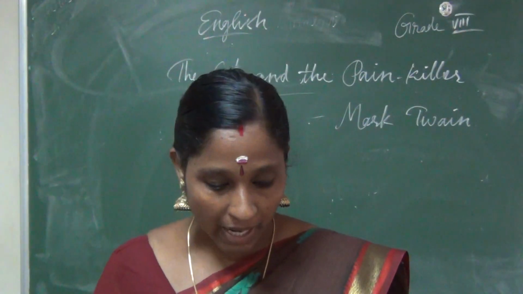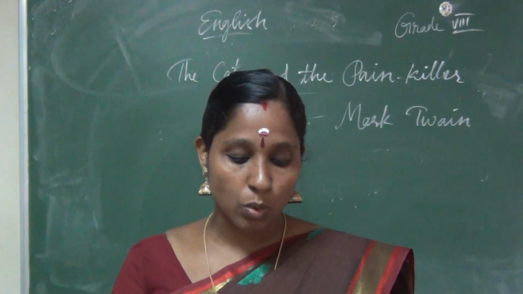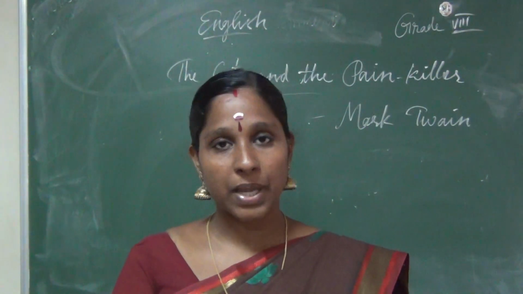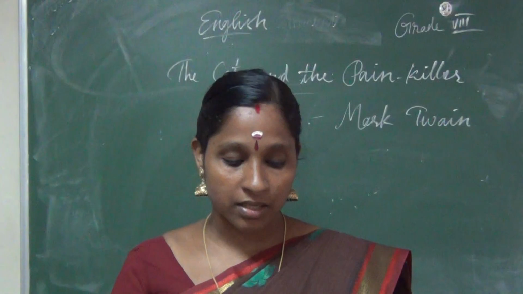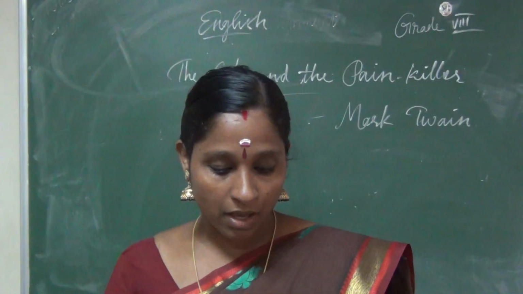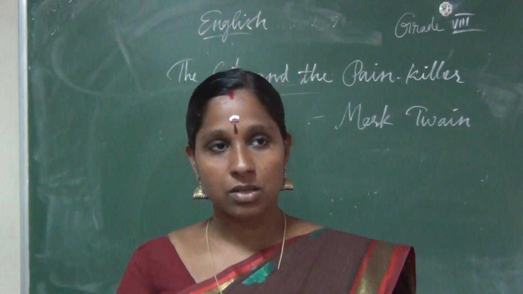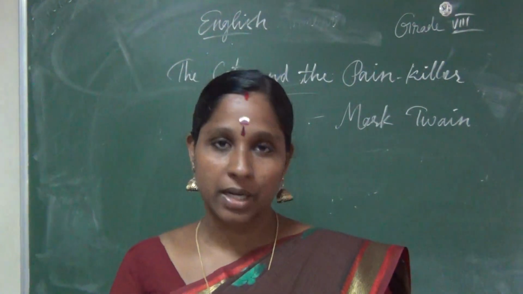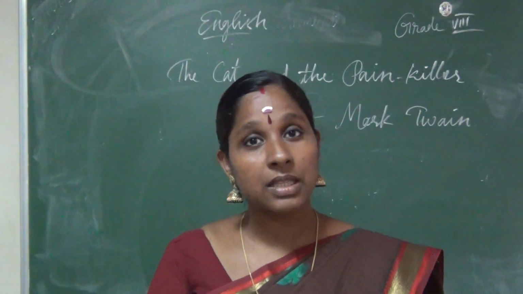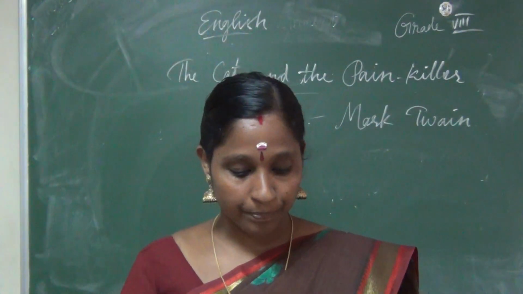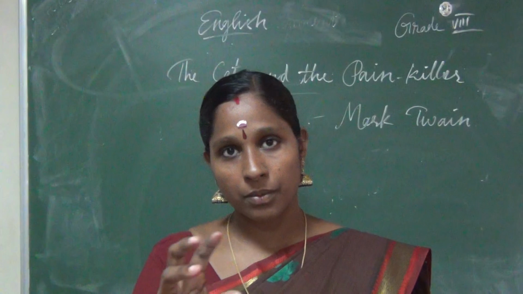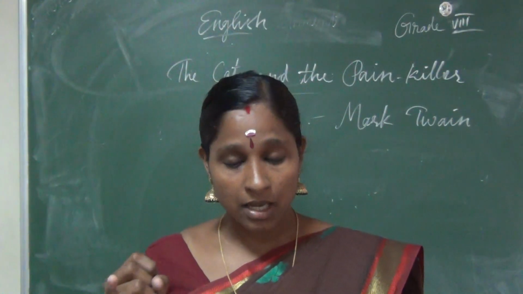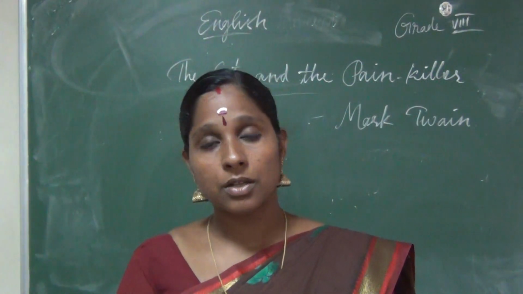And to become pirates. Pirates means people who attack people and rob things from the sea, ships at the sea. So he planned to become a pirate. Pirates rob in the sea. So they ran away to the island, Jackson's Island, this Joe Harper and Huck and Tom Sawyer.